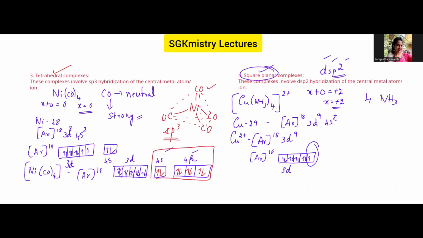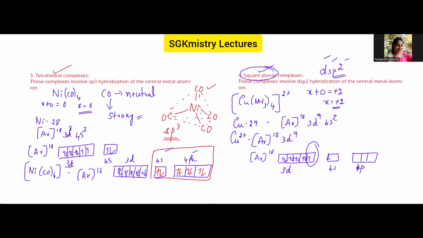Now, what is happening in the presence of these amine ligands, or ammonia? We call them amine ligands, of course. This one electron is in 3d. Next, we have 4s, and then we have 4p. Now, these ammonia ligands are 4 in number, so they want 4 vacant orbitals. When we talk about the structure of this particular complex, it is square planar in nature.